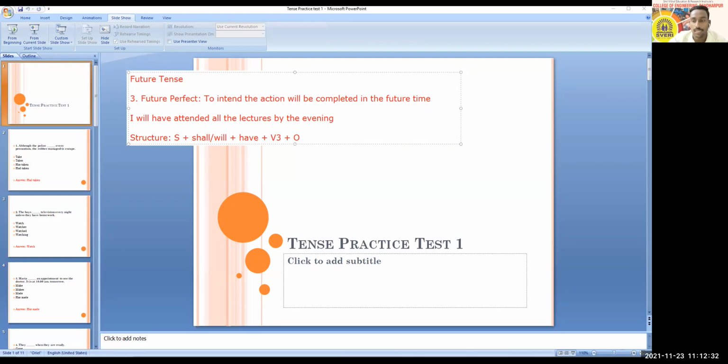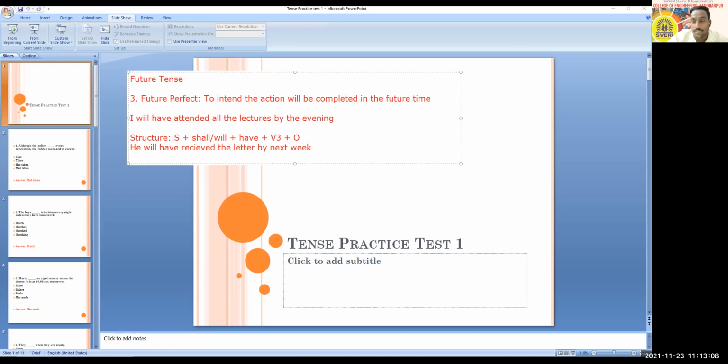Yes, Mansi. He will have received the letter. Yes, that is the correct sentence. He will have received the letter. You can think that here you can mention the time as well. Okay, so how can we mention the time? For example, the sentence that Mansi has given: he will have received the letter by next week. So the time is denoting the future, next week or something like this. Okay.